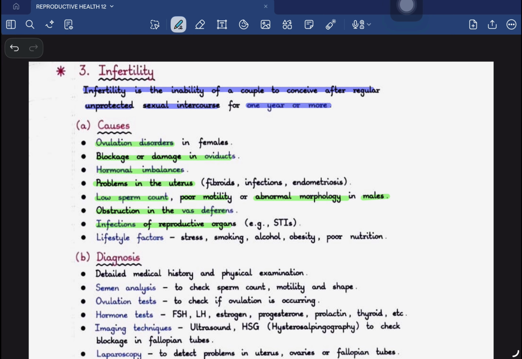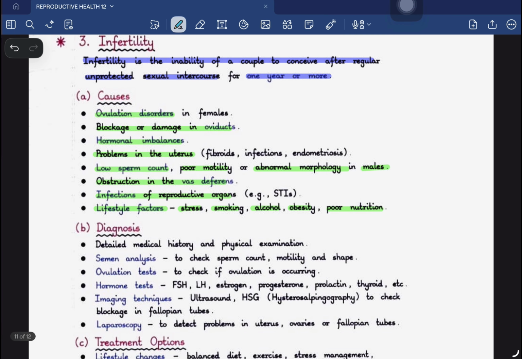Infection in the reproductive organs, like the sexually transmitted infections that we have seen right now, can lead to infertility. And lifestyle factors like stress, smoking, alcohol drinking, obesity, and poor nutrition can also lead to infertility. So there are different aspects. It is not that only the females are the reason behind infertility. The females can be a reason, but males are also equally responsible if a couple is infertile. Sexually transmitted infections or lifestyle factors like stress, smoking, alcohol drinking, obesity, and poor nutrition can also be reasons.